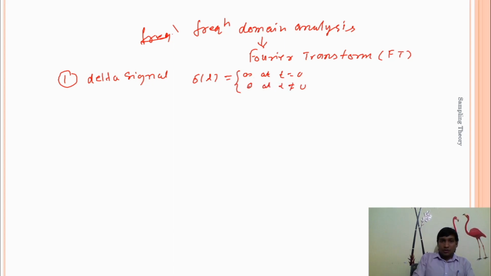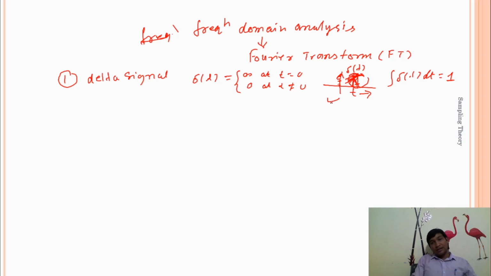Okay, so this is the mathematical definition of δ(t), and graphically it is represented like this. Here the axis shows the amplitude of δ(t) and this axis represents t. But the area bounded by the curve, the integral of δ(t) dt, is equal to 1. It means the area of this particular impulse is always equal to 1. This is a very important property of any delta signal, δ(t).